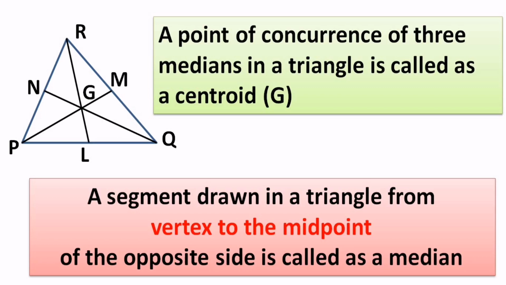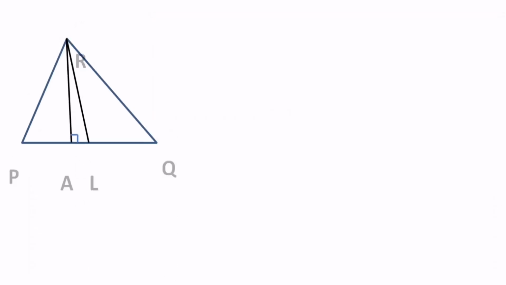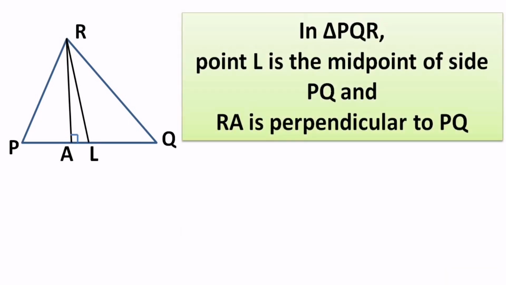As we have revised the definitions of the median and altitude, let's try to find them out when both are given in the diagram. Here is the information on your screen. In triangle PQR, point L is the midpoint of the side PQ. That will help us find the median. And RA is perpendicular to side PQ. Perpendicular means it is making a 90 degree angle, and that is the hint for finding the altitude.